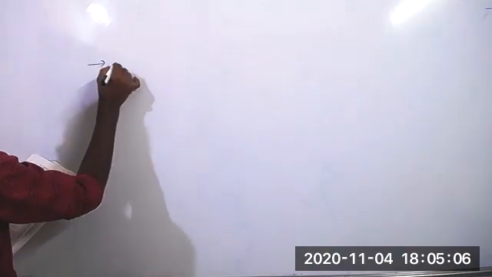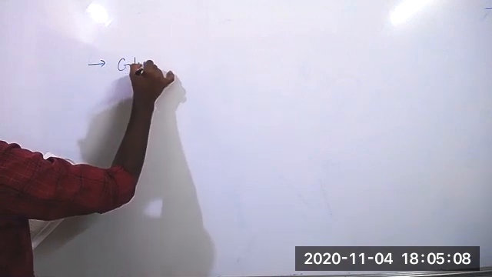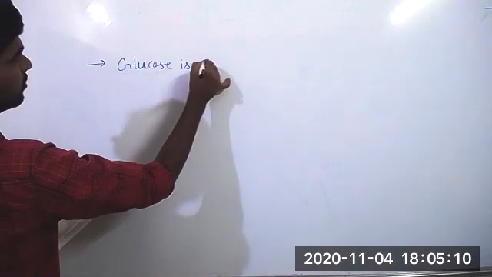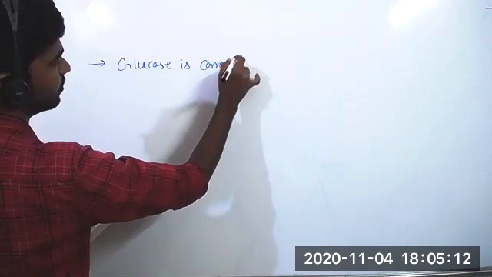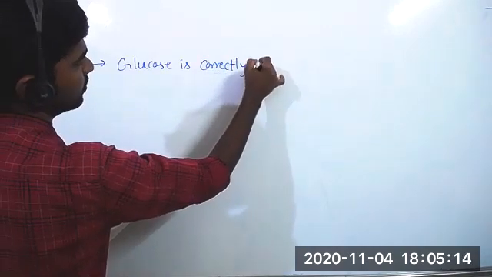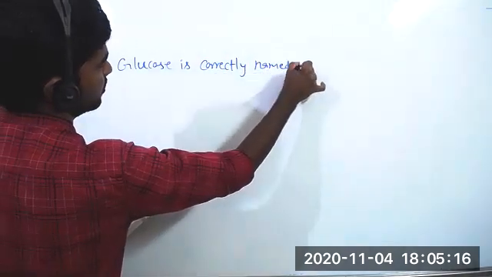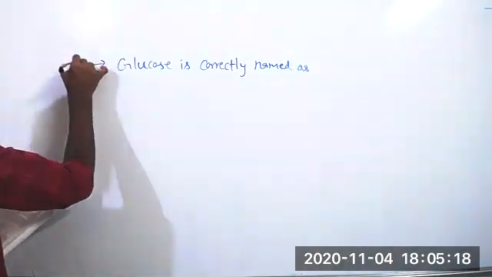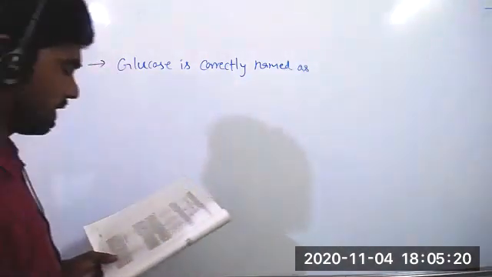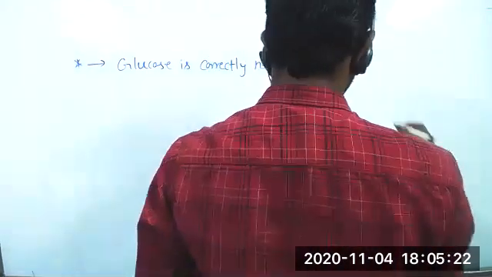Glucose is correctly named as D plus glucose.